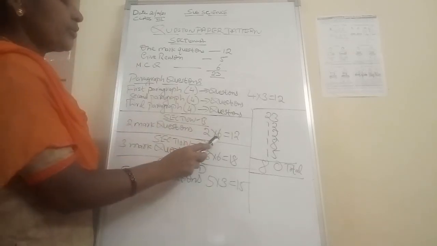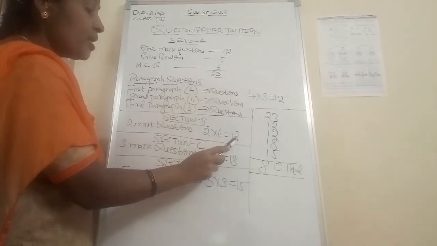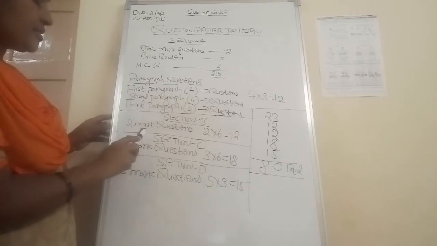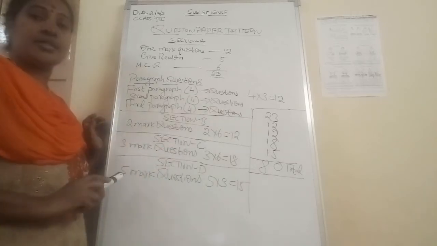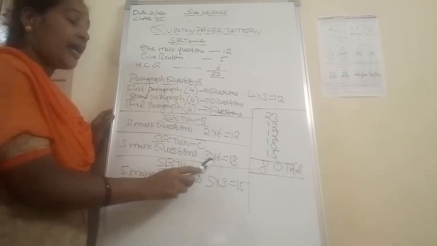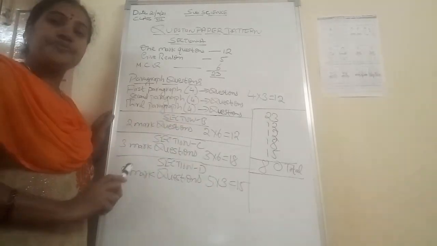How many questions am I going to give? 6 questions. So 2 6s are 12. 12 marks are from section B. Next, section C, 3 marks questions. Section C, how many marks? 3 marks questions. And how many questions are they asking? 6 questions. So 3 6s are 18.